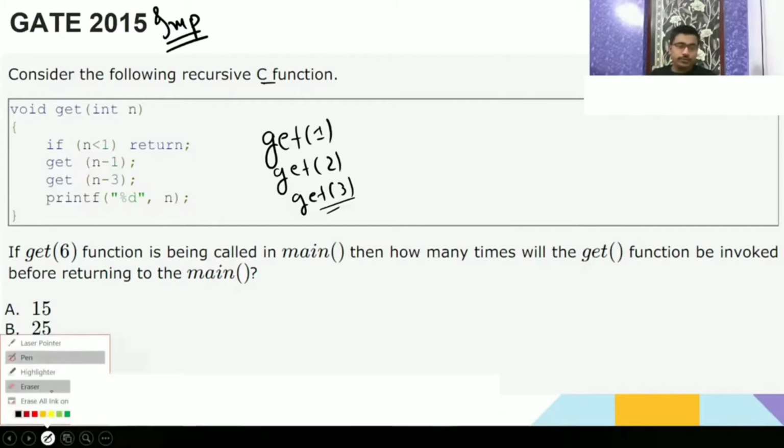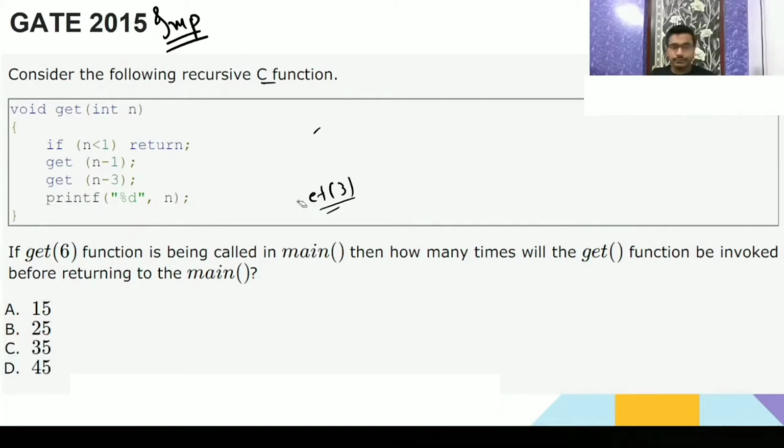Now see, continue. It's saying, consider the following C function. This is our C function. They are asking, if the gate 6 function is called in main, then how many times will the gate function be invoked before returning to main? So before returning to main, how many gate calls are going to be made? Let us assume for gate n, we are calling n number of times. If the input is n, then we are calling n number of times.